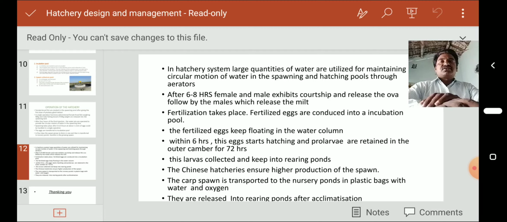We have to change the water immediately, especially when more excretory products are present after transport over a long distance. The water pH and salinity also have to be taken into account.